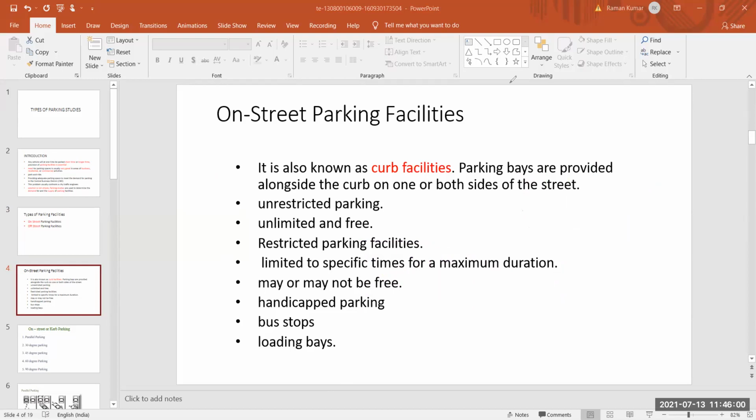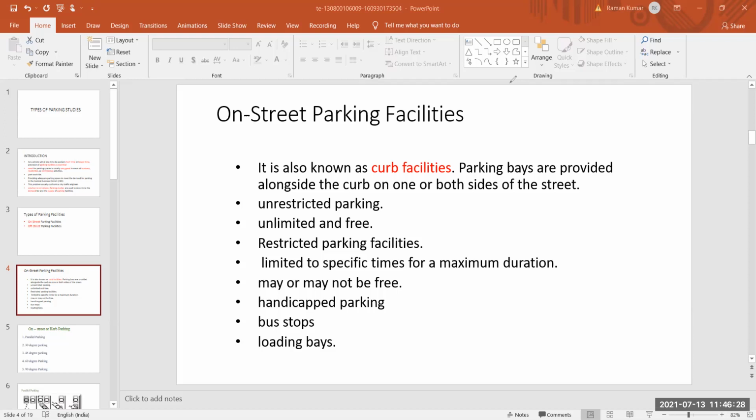So this is unrestricted parking. Here we just stop our vehicle for certain emergency purposes, or for our commercial area, business area, or any residential area, along the street or road. We just stop and park our vehicle. So this is unrestricted parking. This parking is unlimited and free parking.